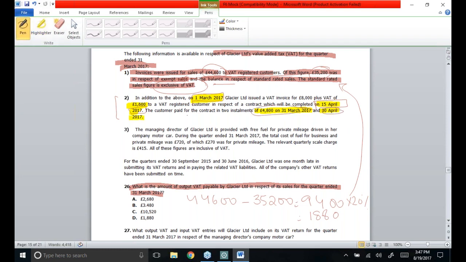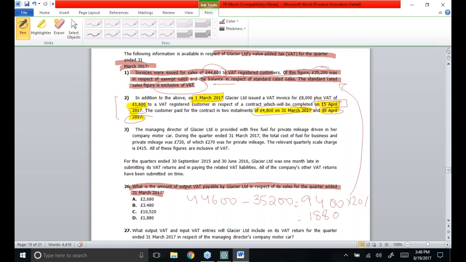So as you could notice, whenever goods are delivered or services are performed, tax point rules are important to be considered. The date on which goods were delivered or services are performed, in this case it's a service, that's 15th April 2017. But the two exceptions of tax point have already been discussed, whether the cash is going to be received in advance or the invoice is going to be issued in advance.